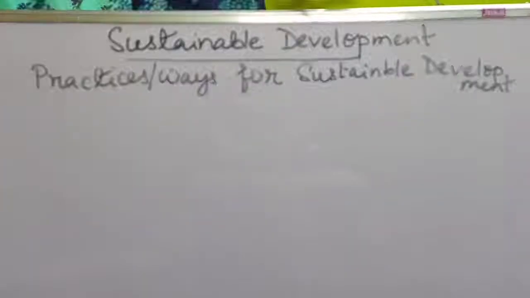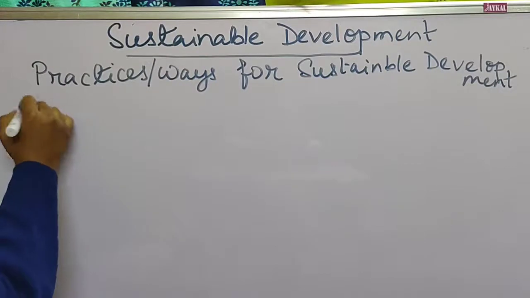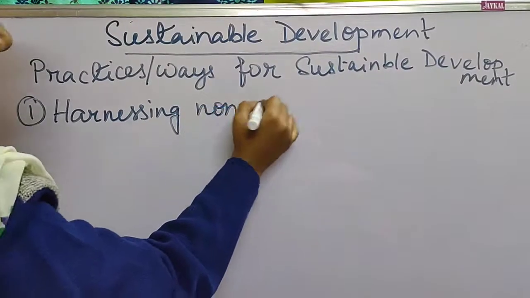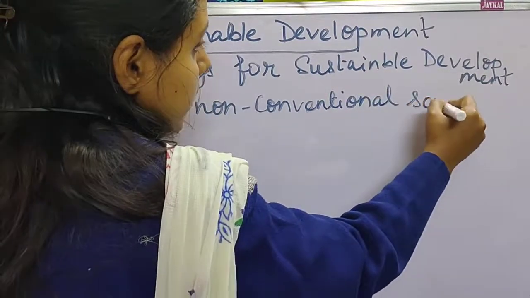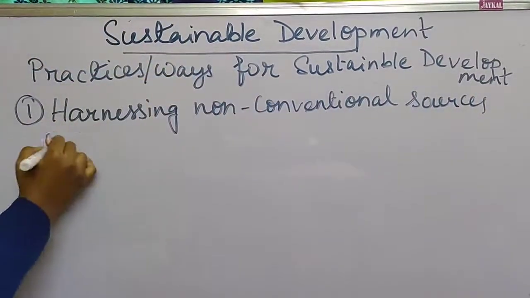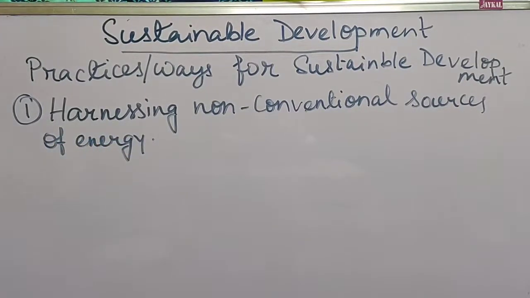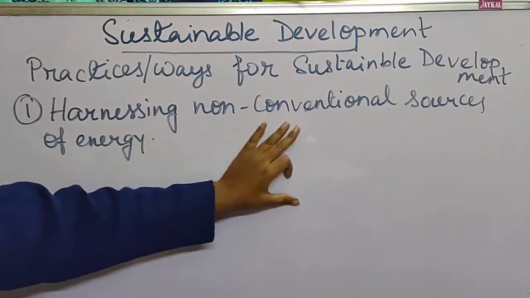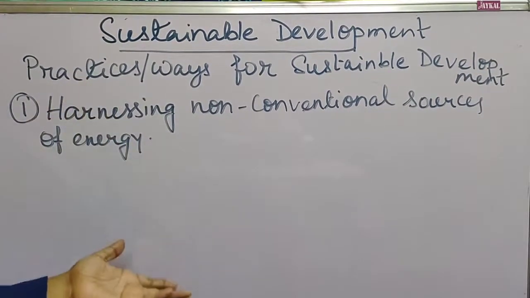So what are the ways? The first one is harnessing non-conventional sources of energy. Harnessing means just to practice it, or just to use those things, to utilize those things. So non-conventional sources means what? Non-conventional sources means all the renewable sources of energy that we can use and that we can reproduce also.